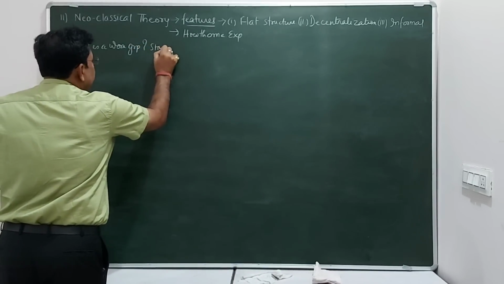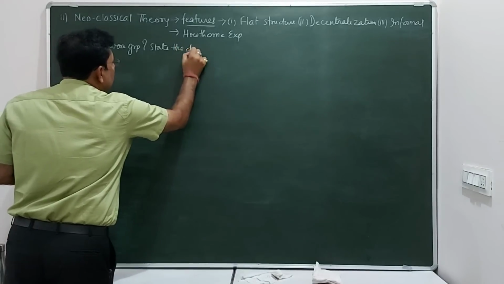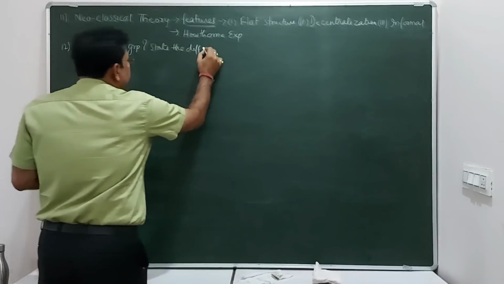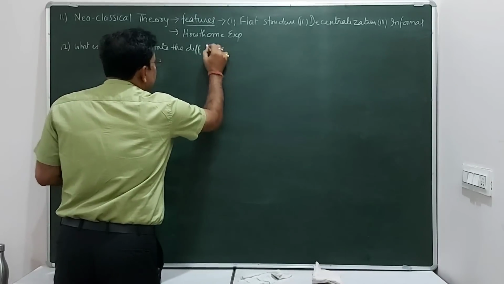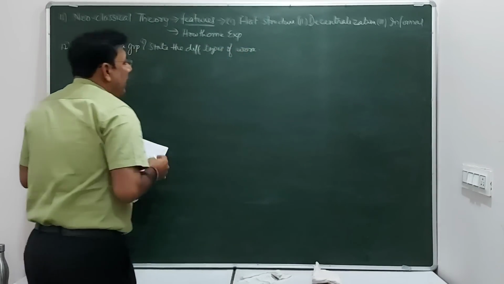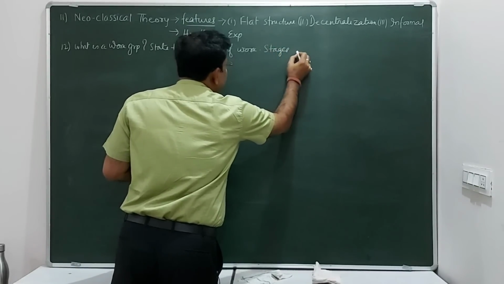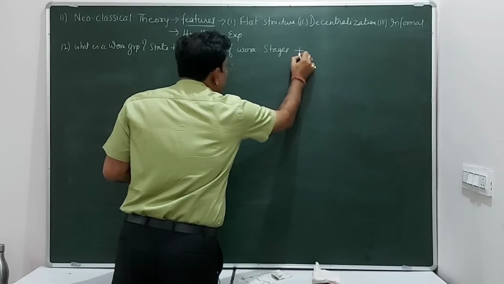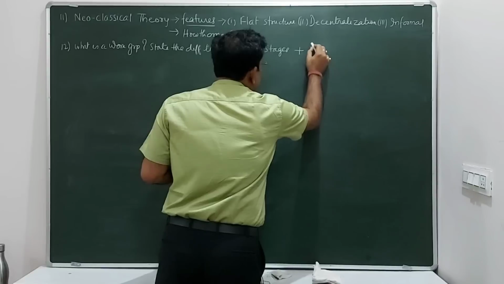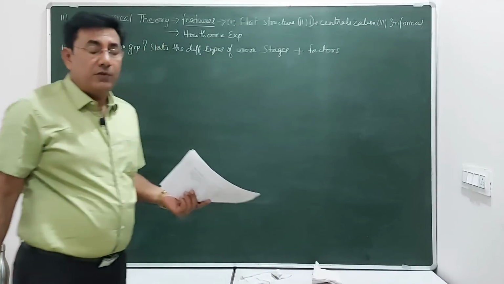State the different types of work group and stages in the formation of work group. And in this you also have to add factors: what factors influence the formation of a work group?